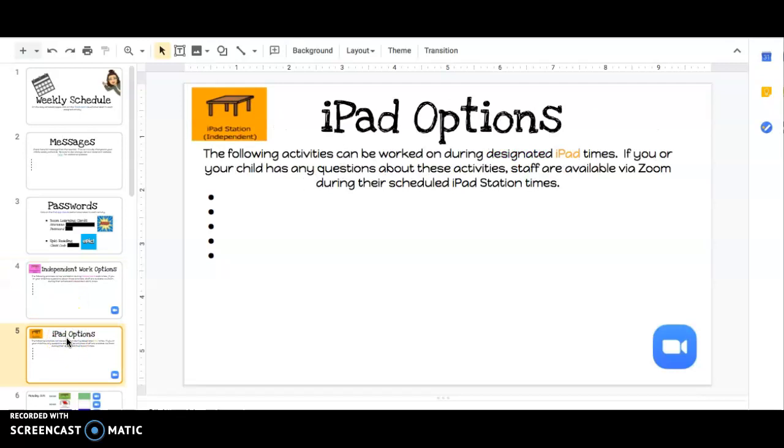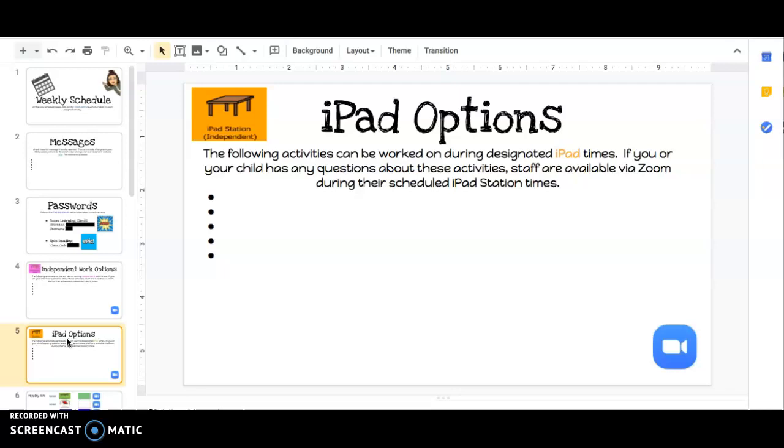There also is a page for the iPad station, which is another independent station that we have. Here I will list different apps that I want the child to visit throughout the day or throughout the week. Again, similar to the independent work options, this will change regularly based on the student's needs. So just make sure that you're checking it every few days to see if there's any new activities added or any old activities that I've deleted that they no longer have to work on.